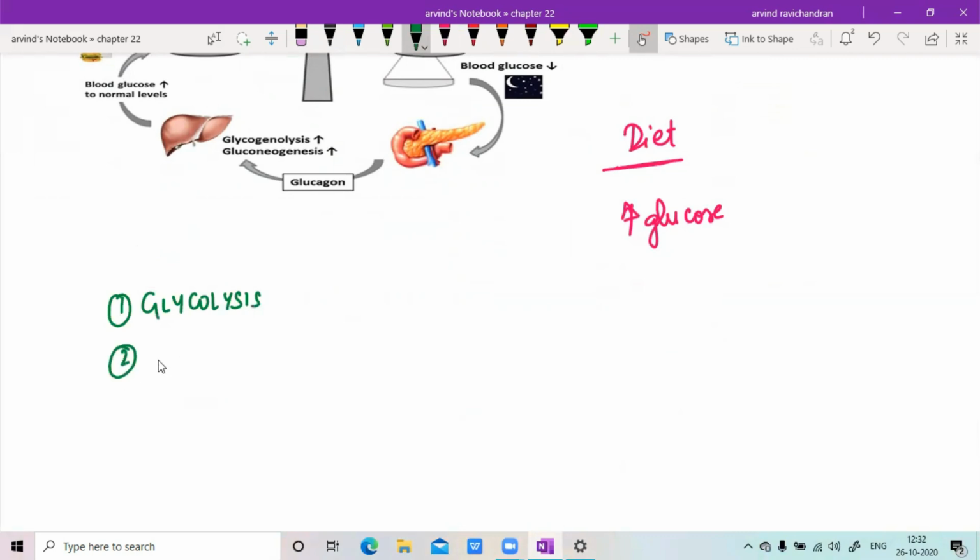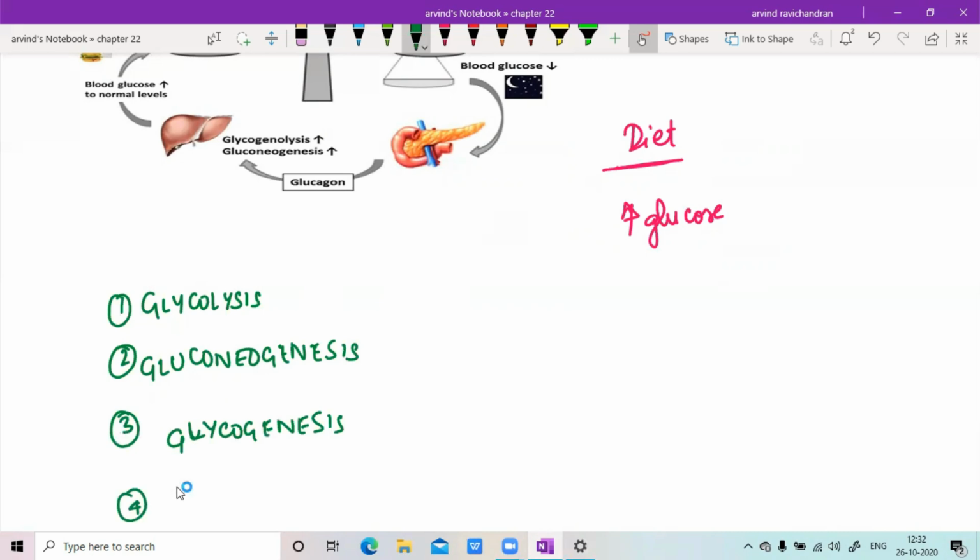Second one is your gluconeogenesis. So these are the 4 processes that you must know. I'm just listing a few processes. Third one is your glycogenesis. And fourth one is your glycogenolysis. So these are the 4 processes.